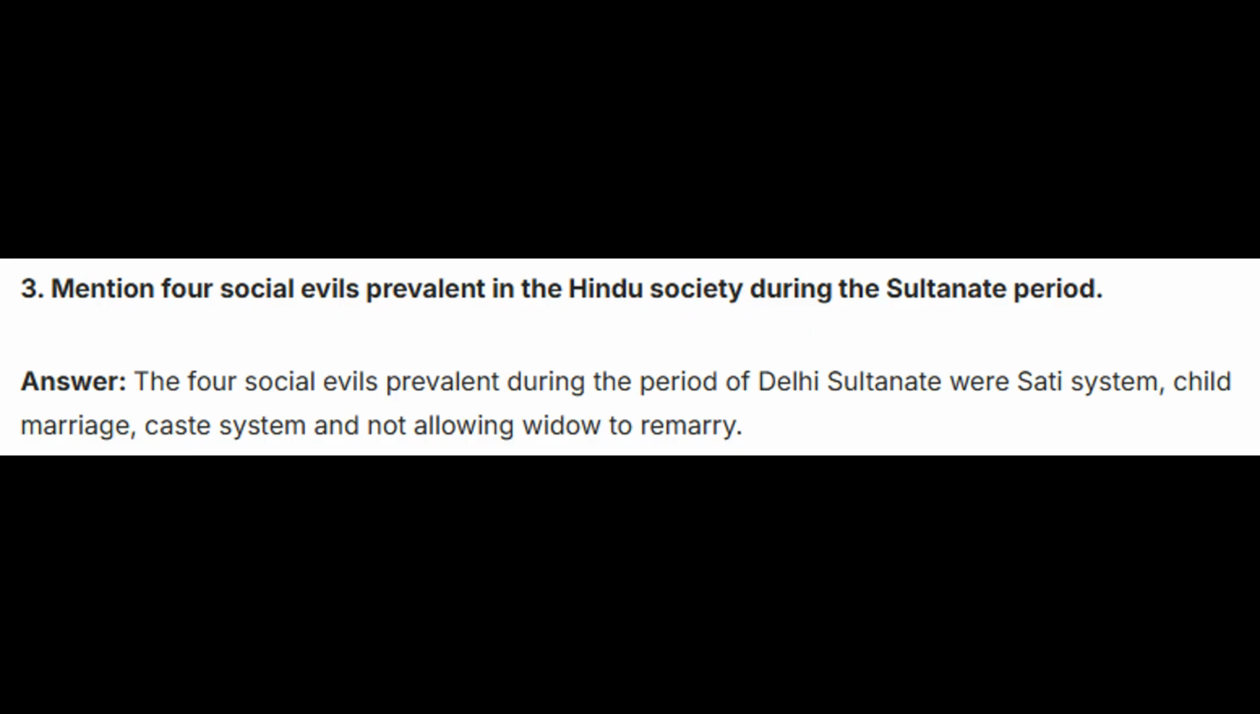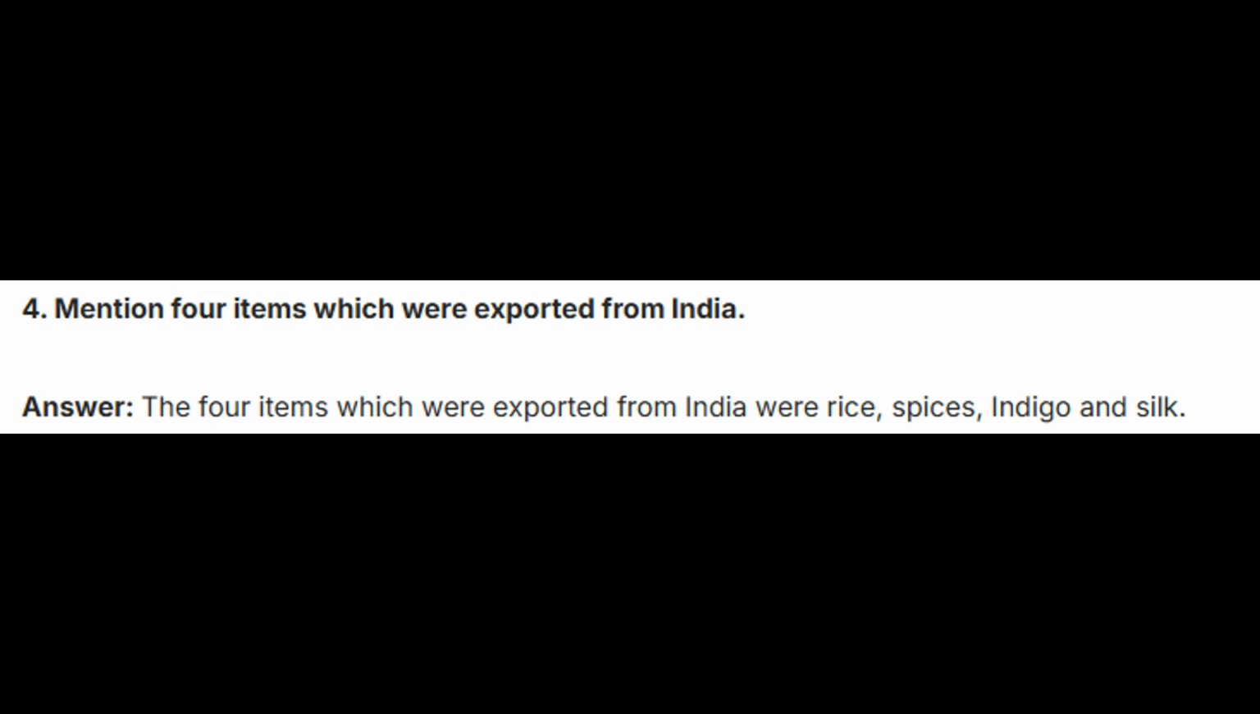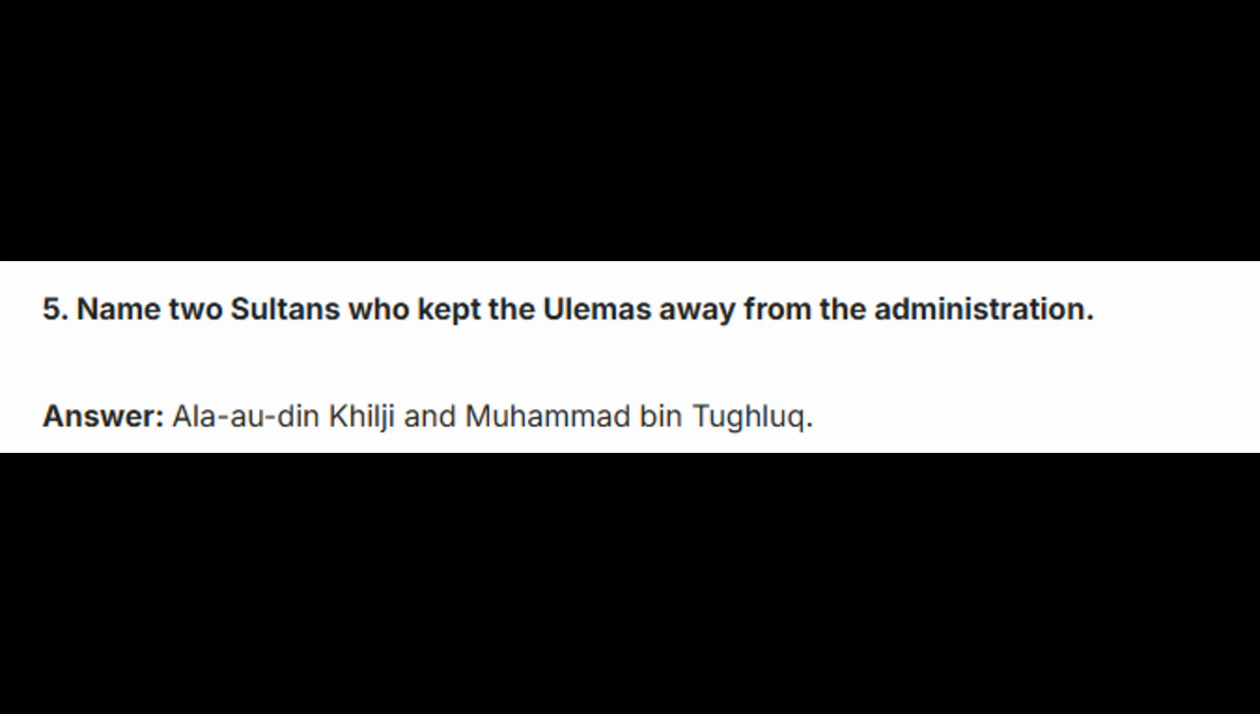Third, mention four social evils prevalent in the Hindu society during the Sultanate period. Answer: the four social evils prevalent during the period of Delhi Sultanate were sati system, child marriage, caste system, and not allowing widows to remarry. Fourth, mention four items which were exported from India. Answer: rice, spices, indigo, and silk. Fifth, name two sultans who kept the ulamas away from the administration. Answer: Alauddin Khilji and Muhammad bin Tughlaq.